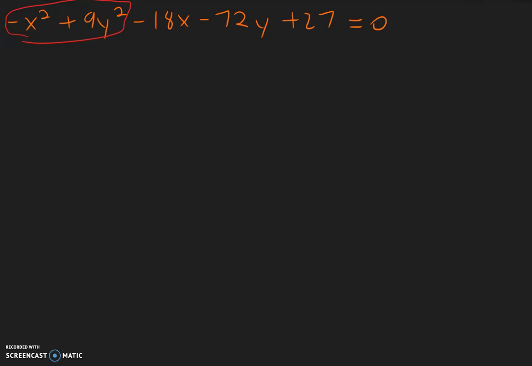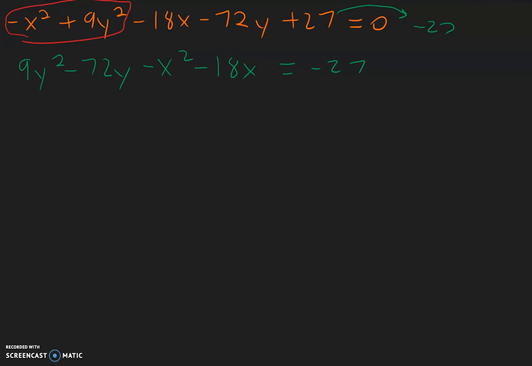So for this example, when we collect the terms, we're going to have the y terms come first because the y is positive. So we have 9y squared minus 72y. And for the x terms, we have a negative x squared minus 18x. And this 27 moves to the other side of the equal sign, becomes negative 27, equal negative 27.